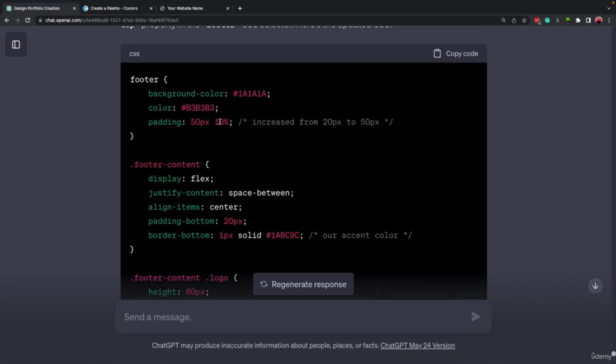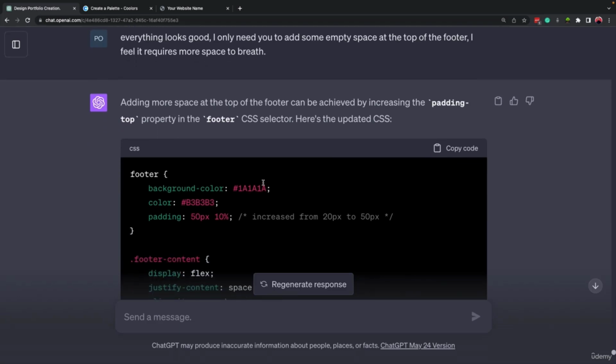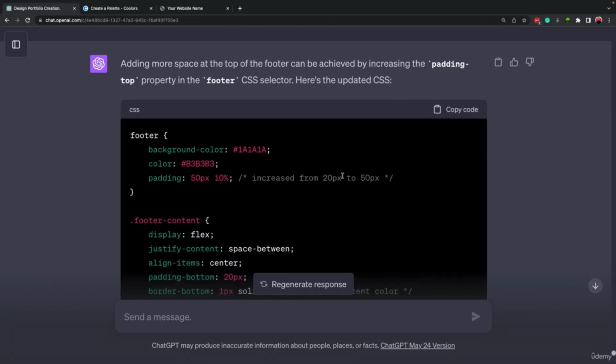So here it wrote padding 50 pixel and 10%. Don't worry if you don't understand it, but in general, if you read the text, you will get a better idea of what changes ChatGPT made. And in case you want to make small changes without the help of ChatGPT, if you just read the explanations, you can do that as well.